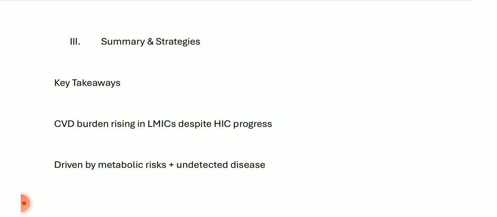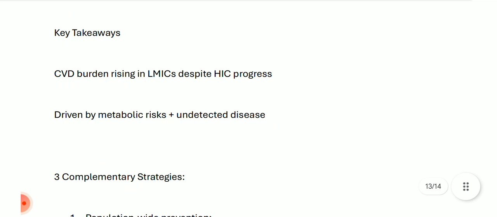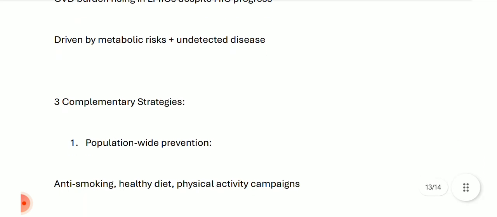Finally, the summary and strategies. The key takeaways from the chapter are that CVD burden is rising in low and middle income countries, while high income countries have shown some progress. Okay, these are driven by metabolic risk, undetected disease, and underlying diseases.